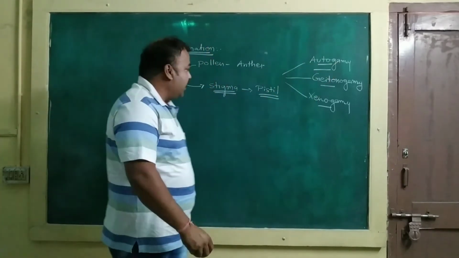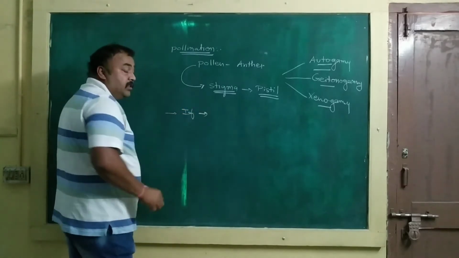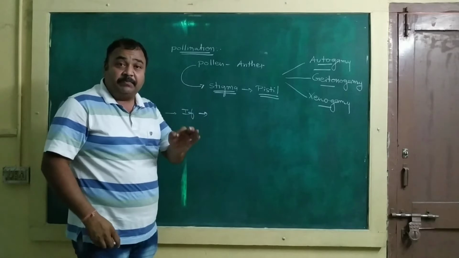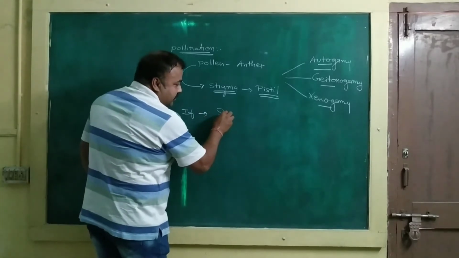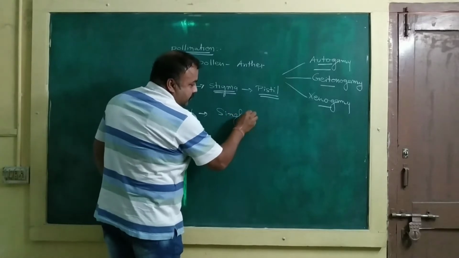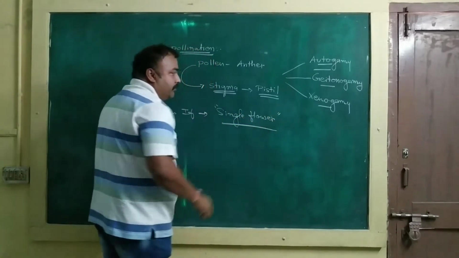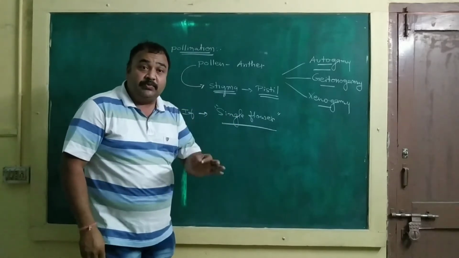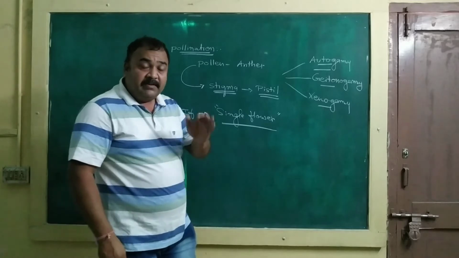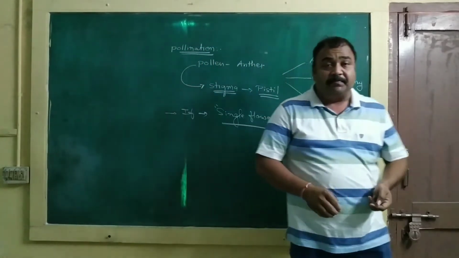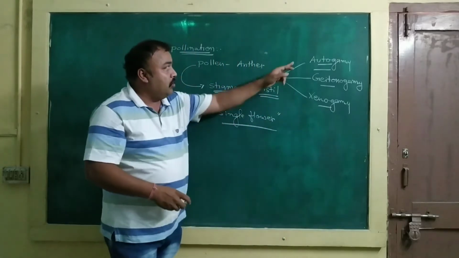First of all, autogamy. If the process of pollination takes place in a single flower, that means the released pollen from the anther reaches the stigma of the same flower, it is known as autogamy.